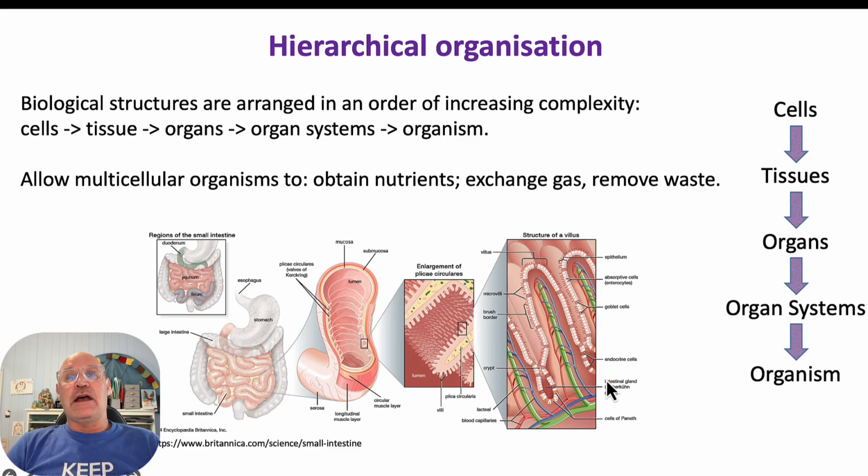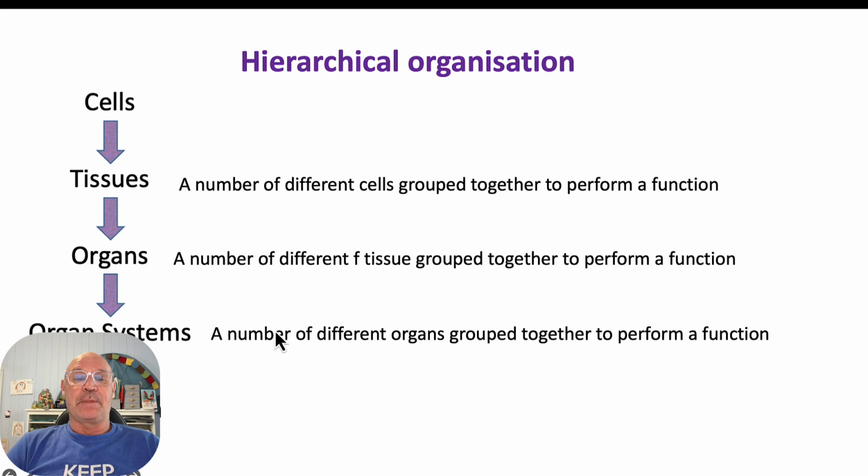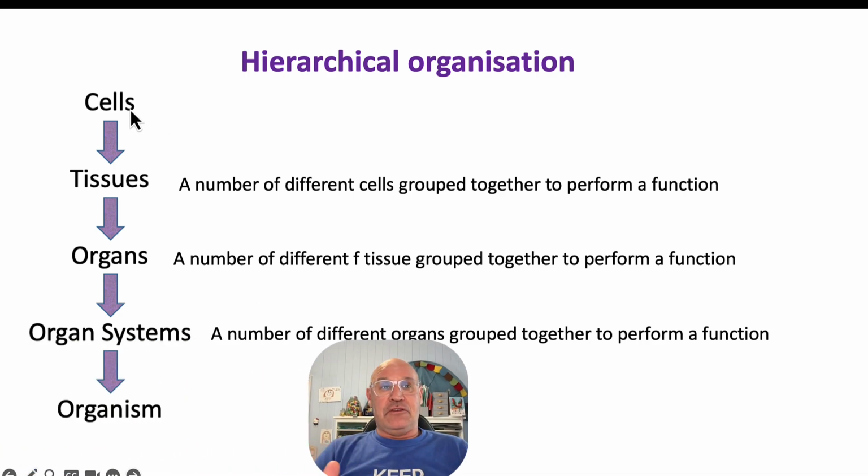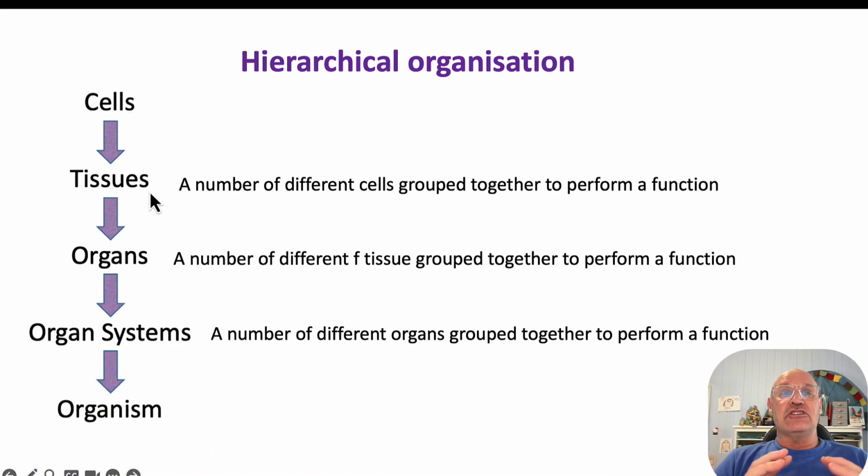So it's hierarchical, where we go from cells all the way to the organism, and we step through in terms of increasing complexity. So we start with specialised cells, and then a collection of different cells grouped together to perform a specific function we call tissue. And then a number of different tissues grouped together to perform a specific function we call an organ.